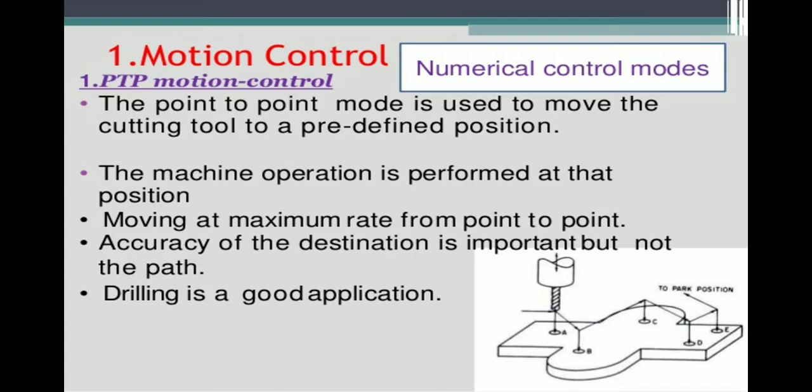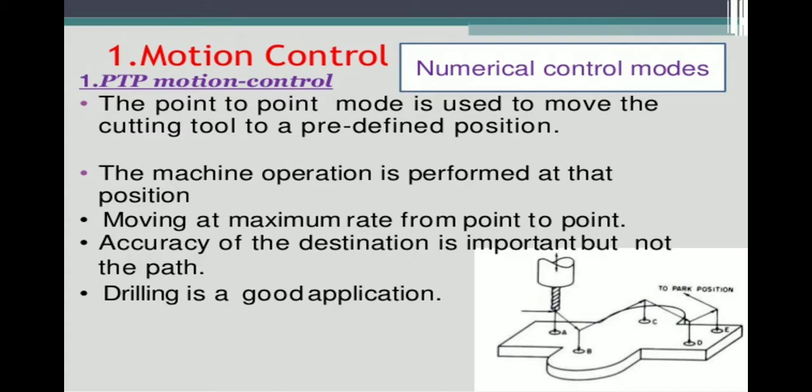So different lengths and different positions occur in the point to point location. They are not the same dimensions or the same lengths. It should be at different positioning lengths, moving at maximum rate from point to point.